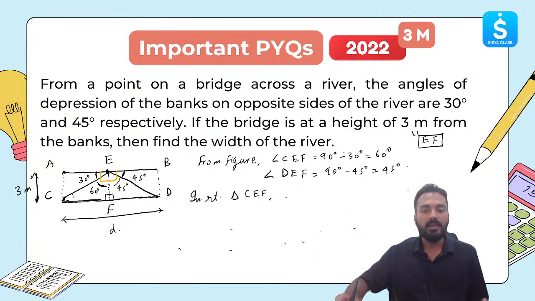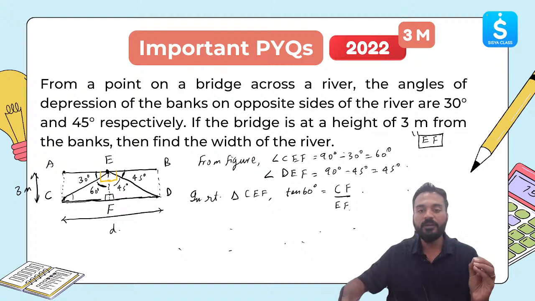In triangle CEF, tan of 60 degree will be equal to opposite side divided by adjacent side. Opposite to 60 degree is CF, adjacent side is EF. CF is something which we do not know. EF is 3 meter. So this will be equal to CF by 3. Clear? This part is clear.